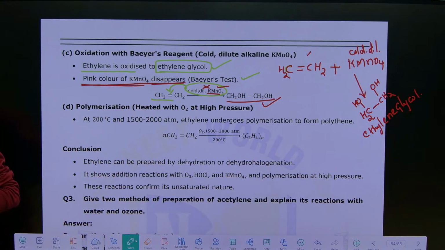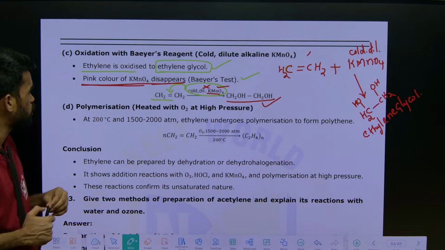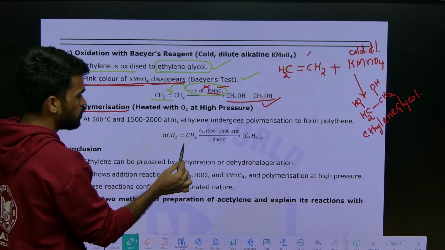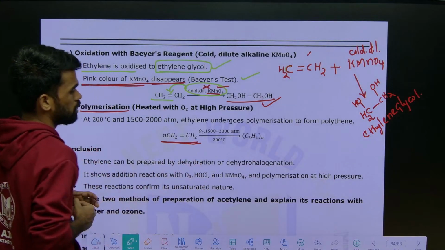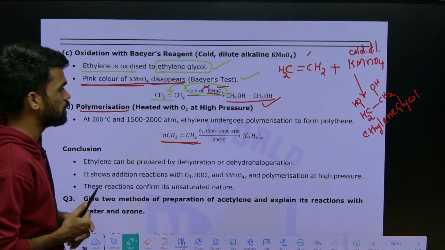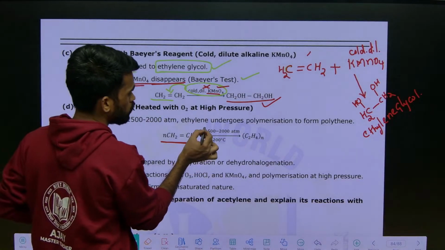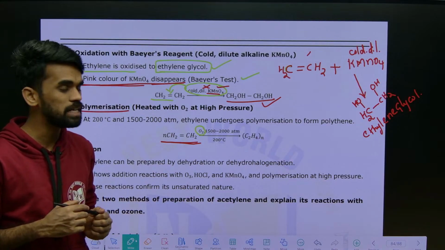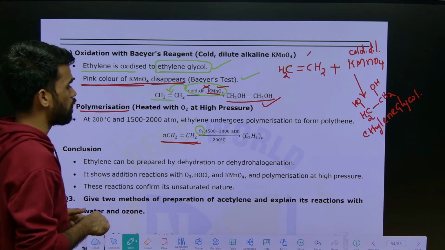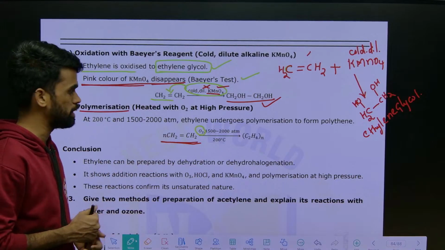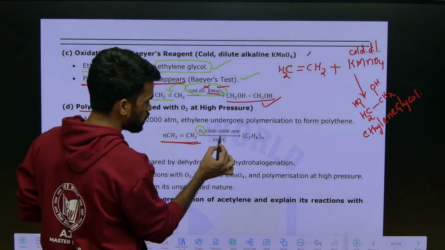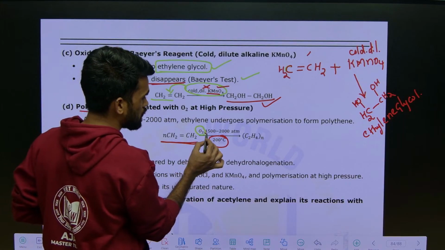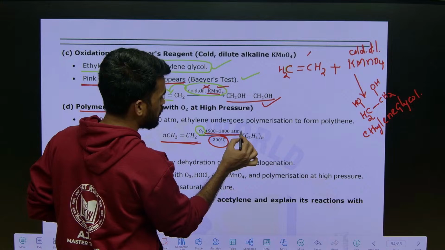Okay, and the next one is polymerization reaction. Polymerization means you are heating this CH2 ethylene with O2. Here oxygen is a radical initiator, so it will form radicals and initiate the reaction. But for this reaction you require high temperatures like 200 degrees Celsius and very high pressures like 1500 to 2000 atm.